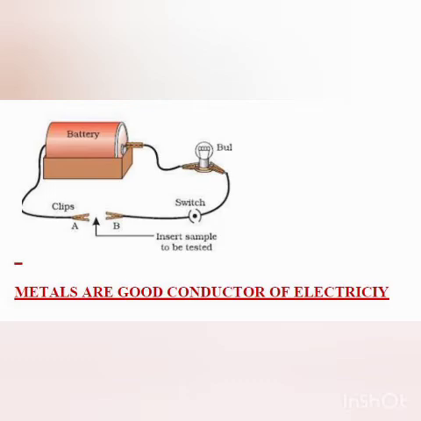Now if in the space you place a non-metal, let us say sulfur powder, in such a way that it touches both ends of the clips, you will see that the bulb will not glow because it is not allowing the electric current to pass through it. So this shows that non-metals are poor conductors of electricity, and metals are good conductors of electricity, children.